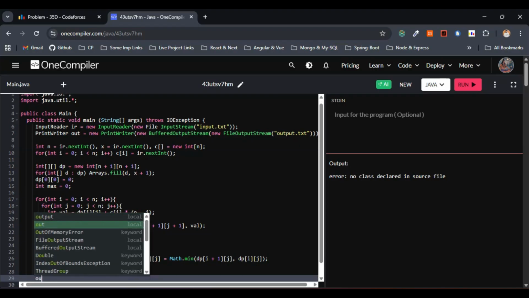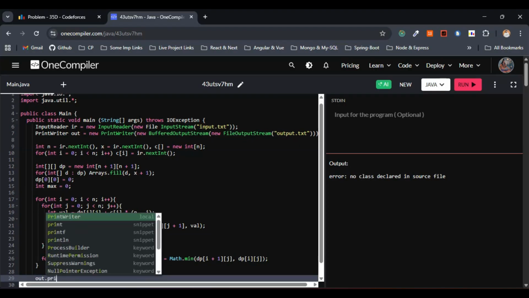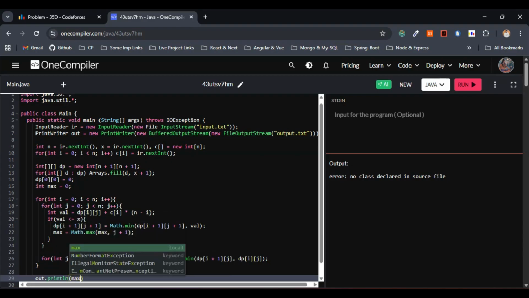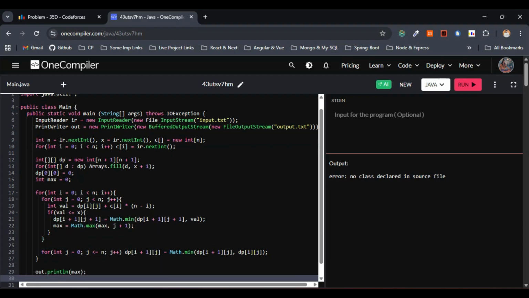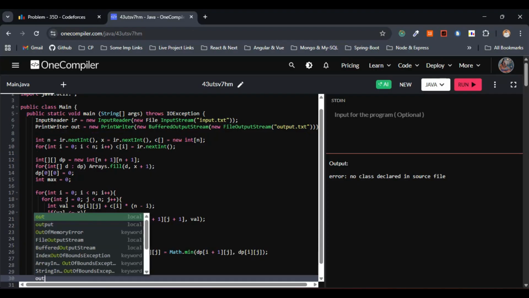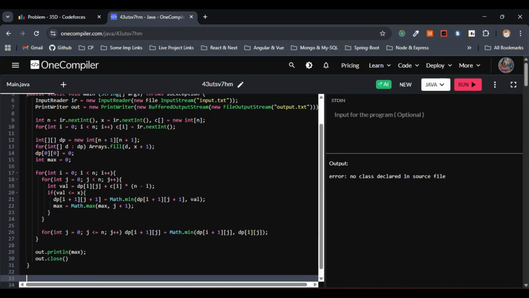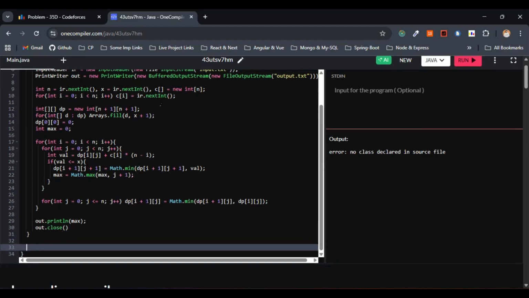So I'll just go with out dot println here. Let me pass max here. This is fine. Also, we have to flush and close the output, right? So either we can go with a close or flush. I'll just go with close for this particular problem. This is fine. Now let me come out of this one.